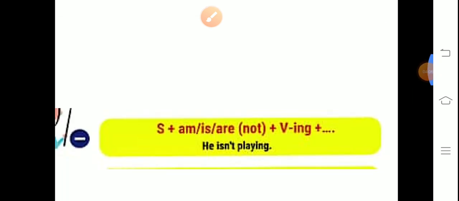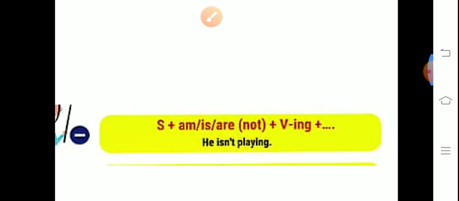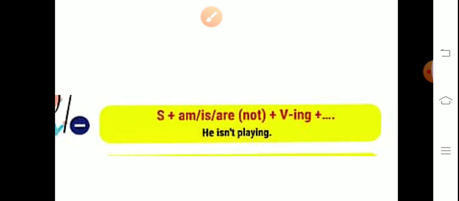Negative part. So subject plus is, am, are plus not. After is, am, are, you have to use not plus verb first form plus ing. So he is not playing.